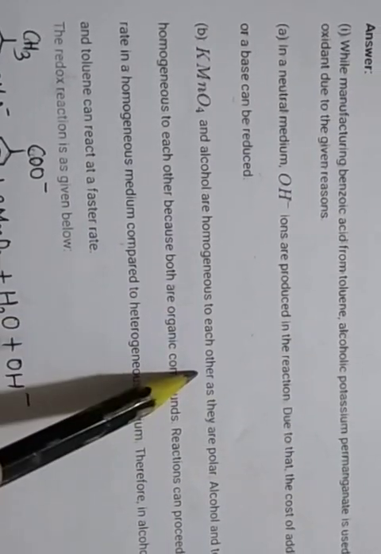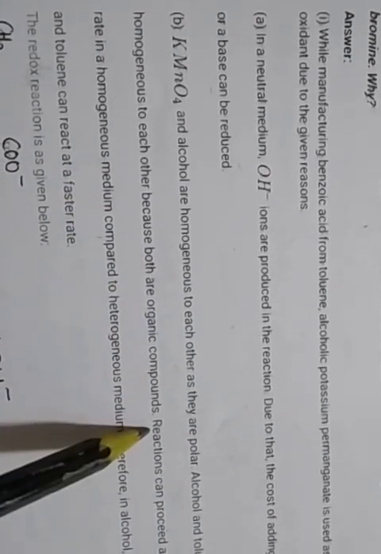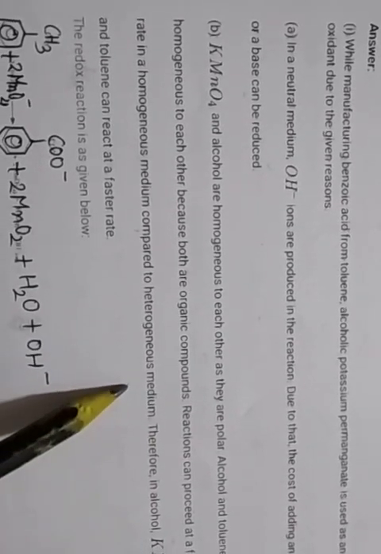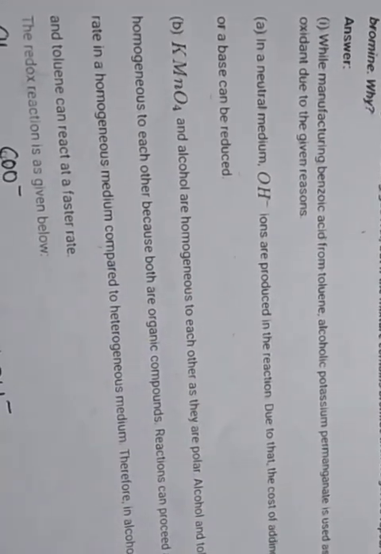Second, KMnO4 and alcohol are homogeneous to each other, since they are polar, and toluene and alcohol are homogeneous to each other, since both are organic compounds. So the reaction can proceed at a faster rate in a homogeneous medium compared to a heterogeneous medium. Therefore in alcoholic medium KMnO4 and toluene can react at a faster rate. Okay, so in a neutral medium the cost of adding an acid or base can be reduced.